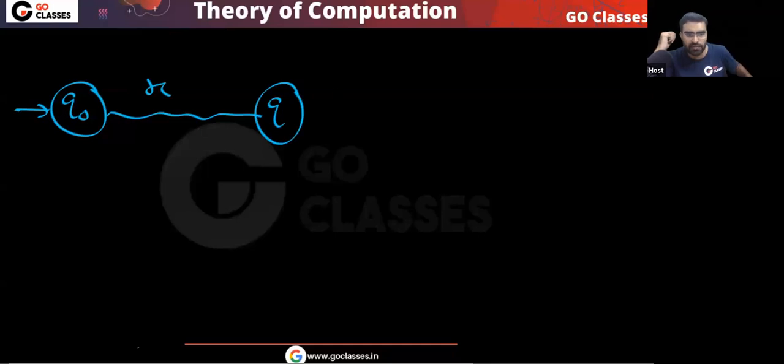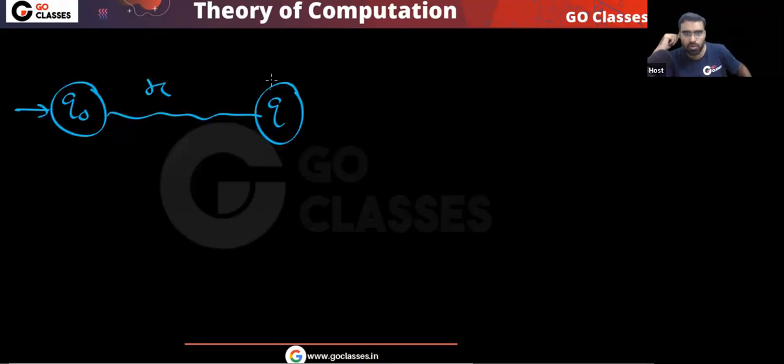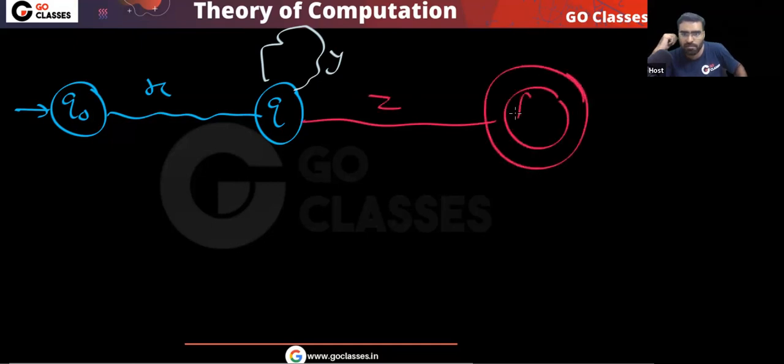In this state Q, if I read Y, where am I going? I am again going to Q. In this state Q, if I read Z, where am I going? I am going to final. Okay, yes or no? So I can say this W equal to XYZ.